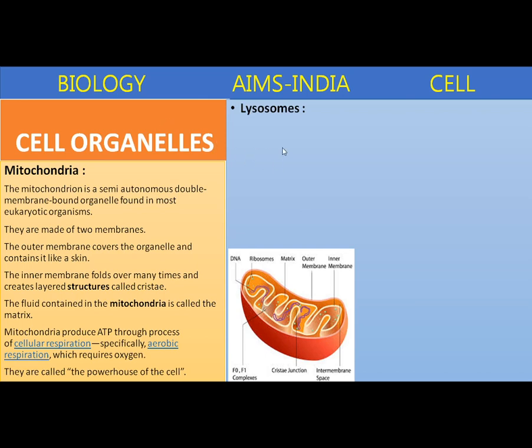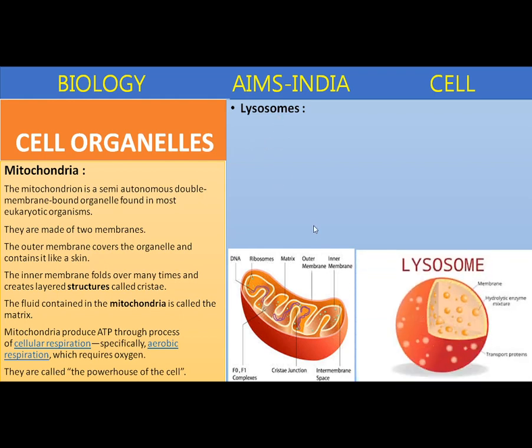Next important structure, lysosomes. Lysosomes are sac-like or bag-like structures. They were discovered by De Duve in 1950. It is a globular structure. Lysosomes are specialized vesicles within cells that digest large molecules through the use of hydrolytic enzymes.